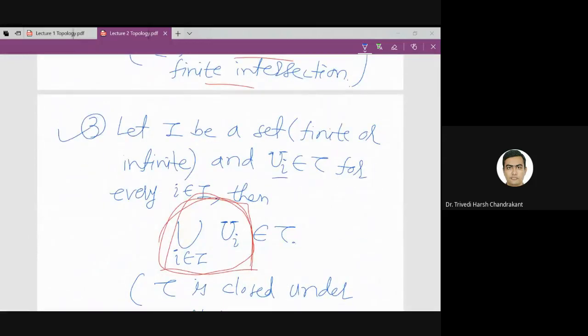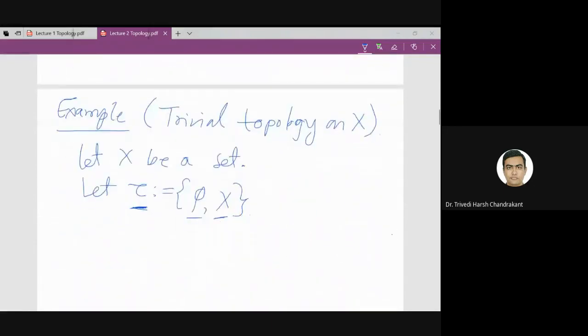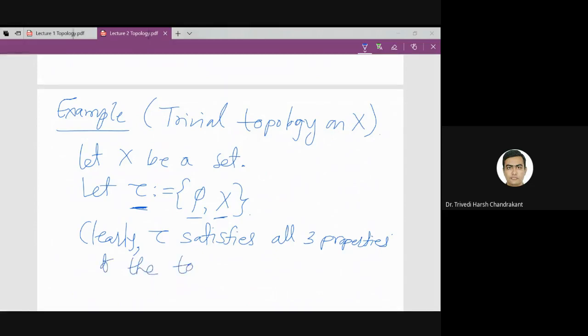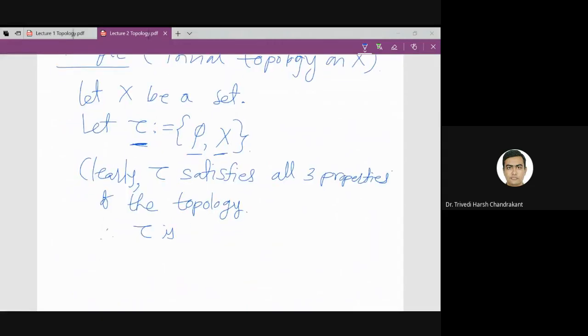In the same way we can check the union. You take any two elements in tau and take their union. Then the union also belongs to this set, because the union will be either phi or X. So clearly tau satisfies all three properties of a topology. Therefore tau is a topology on X.